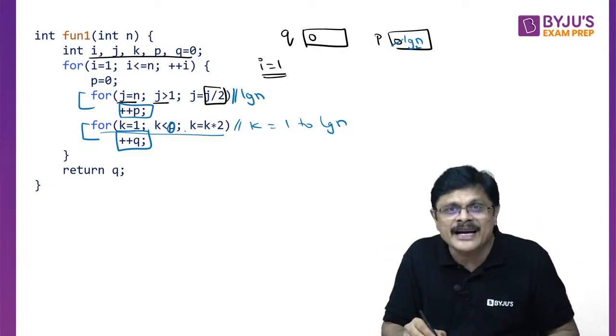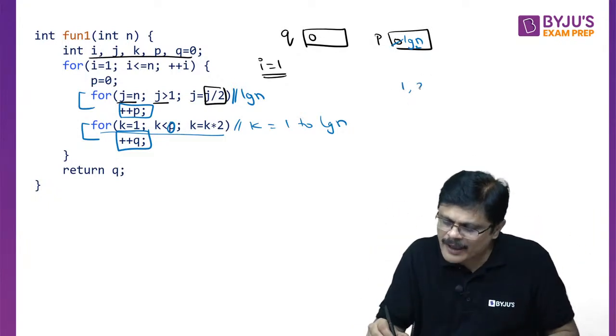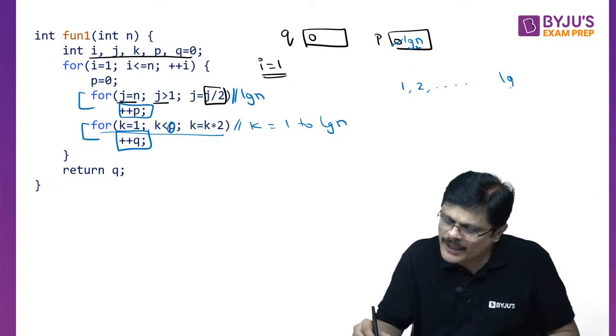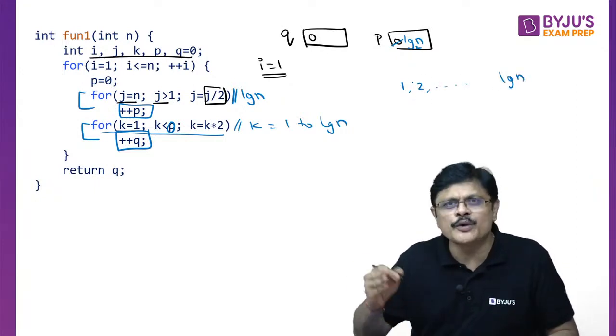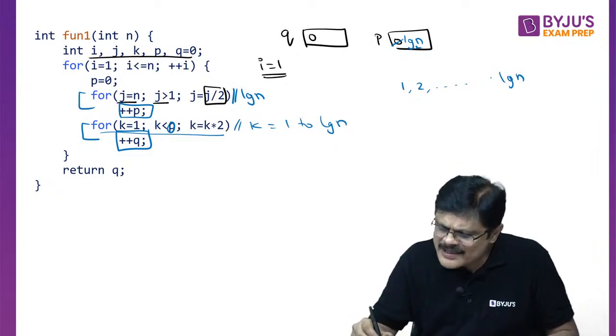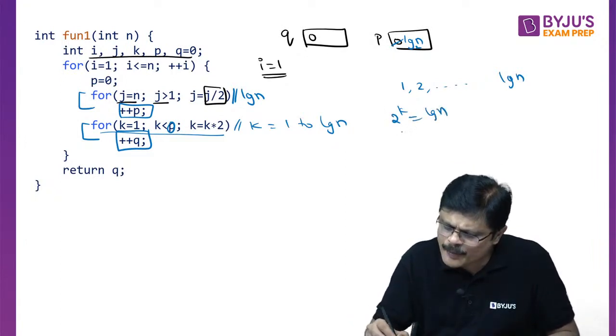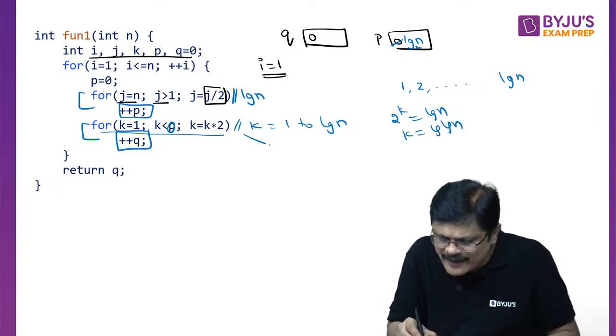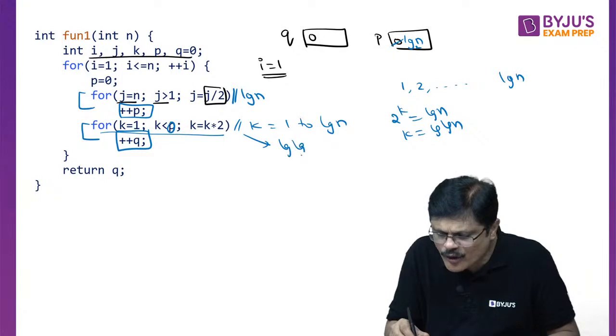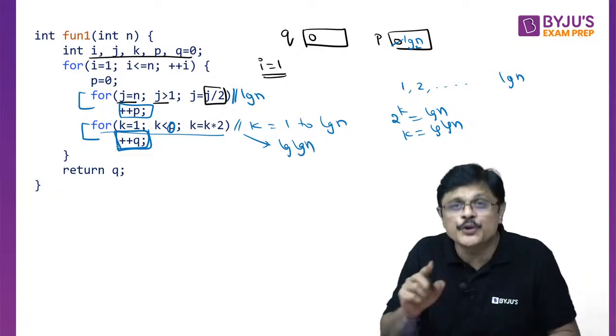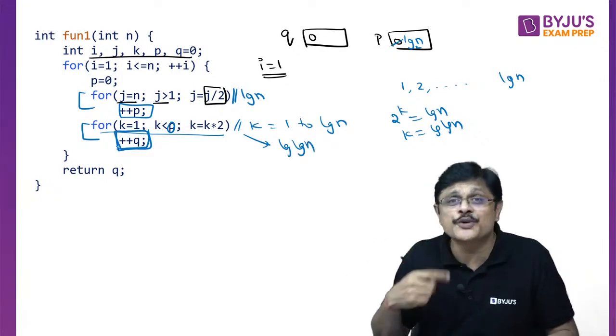So how many times does this iterate? You are going from 1, 2 and so on up to log n. Let us assume that it is the kth term. So 2 power k should be equal to log n. What should be k? k should be log n. So this loop iterates log n times, and that many times q increments.